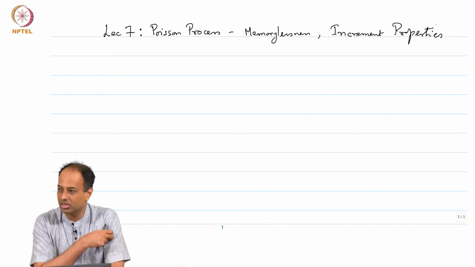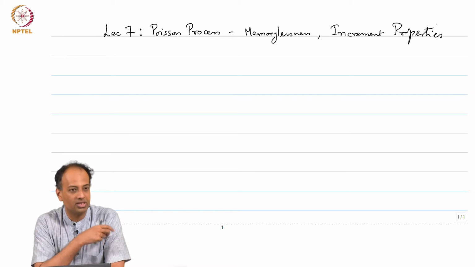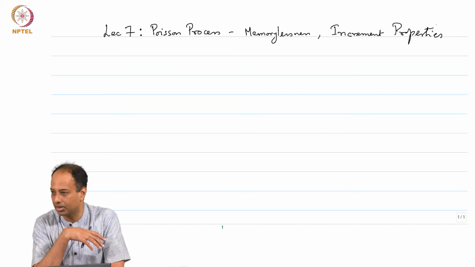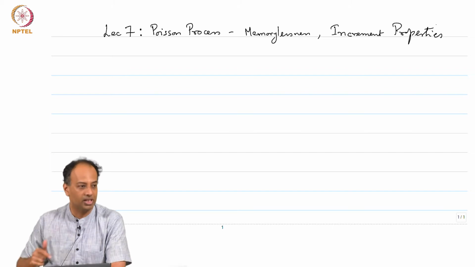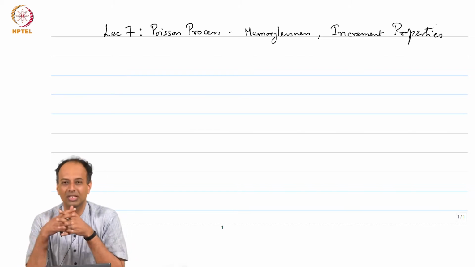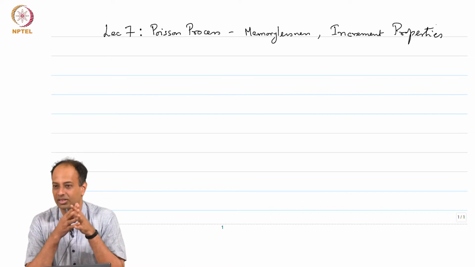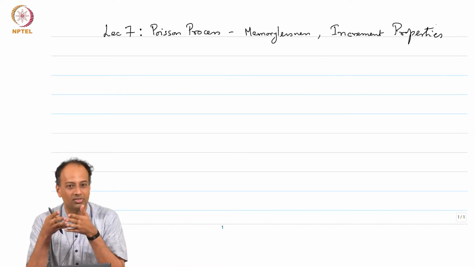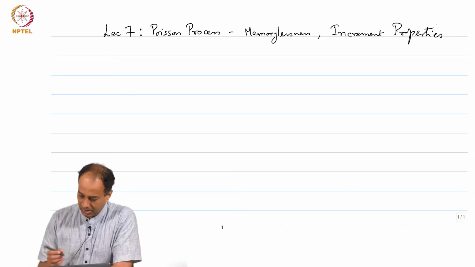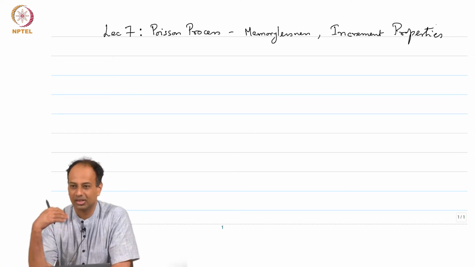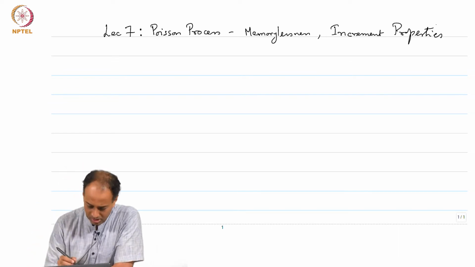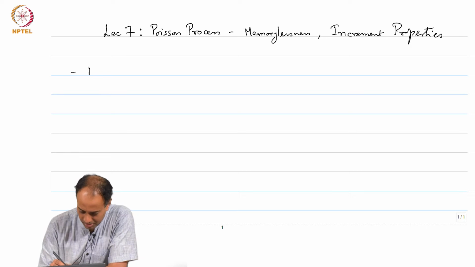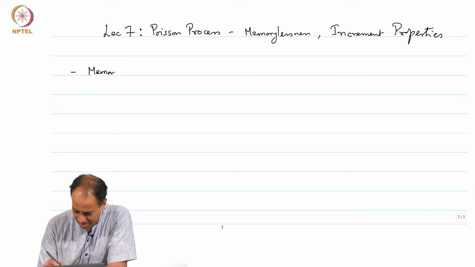Now, a Poisson process is a very special renewal process in which these X_i's are IID exponentially distributed with some parameter lambda. Okay. And we also introduced this memoryless property of the exponential random variable. So, in some sense this exponential distribution forgets what happened in the past. Which is why this Poisson process is very special. So, we will formalize this in this lecture by proving in what sense this memoryless property actually holds. Okay. So, this lecture we will prove this memoryless property in a more precise sense.